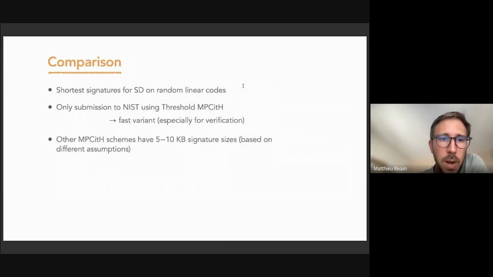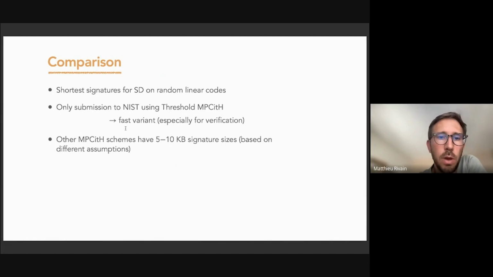Okay, and just to compare with other schemes, to the best of our knowledge, this gives the shortest signatures for syndrome decoding on random linear codes. This is actually the only submission to NIST using the threshold MPC in the head approach.